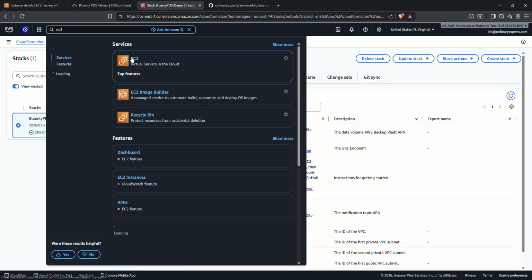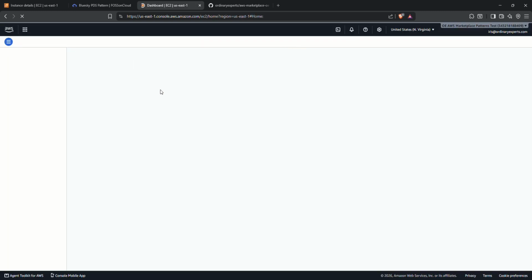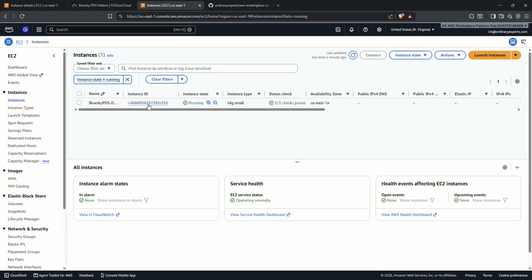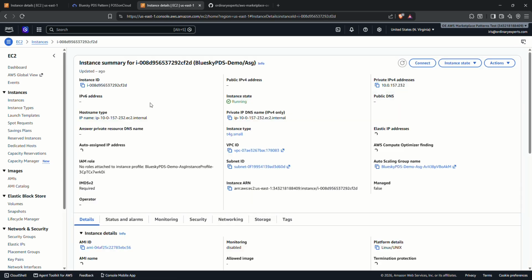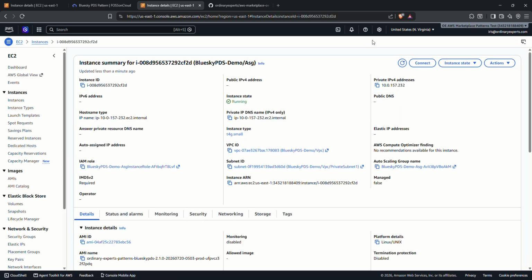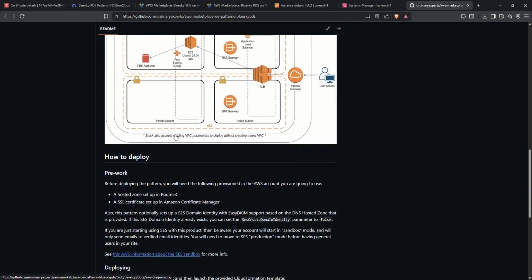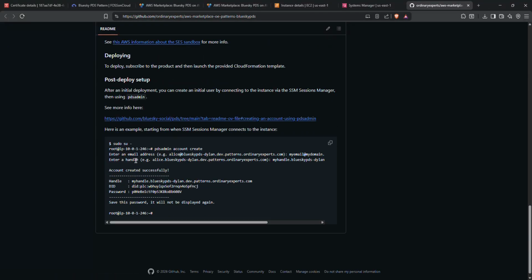To do this, you'll want to go to EC2, then find the running instance, click on it, and then click Connect to start a session. Once you've connected, you're going to want to enter the first two commands in this post-deploy part of the GitHub, which is sudo su - and then pdsadmin account create.